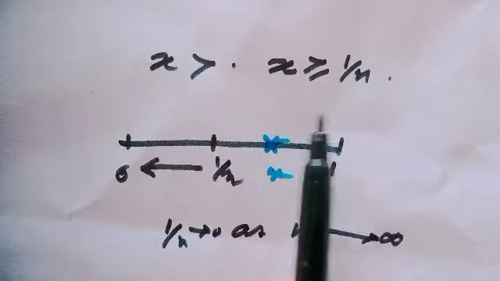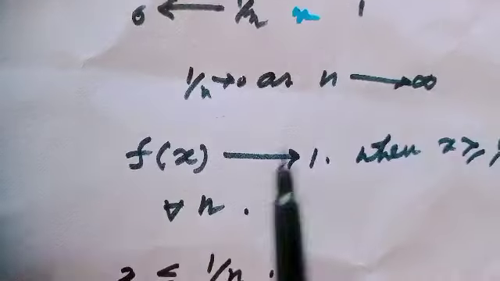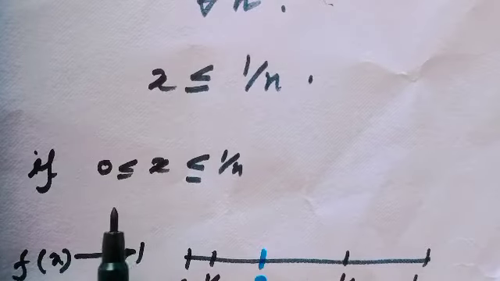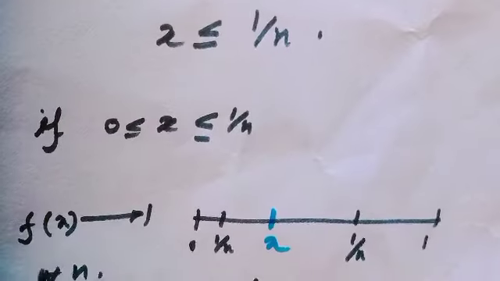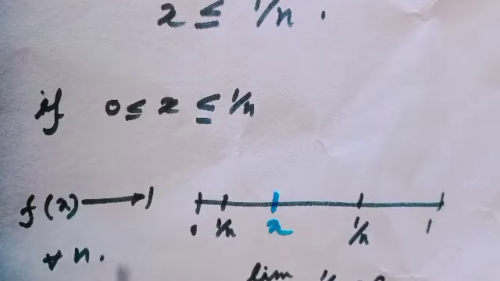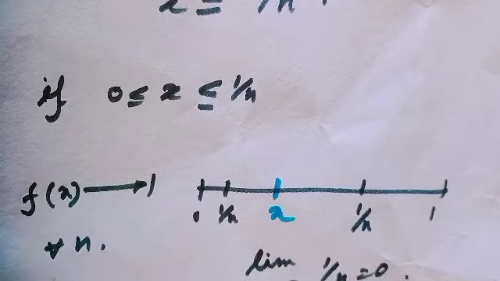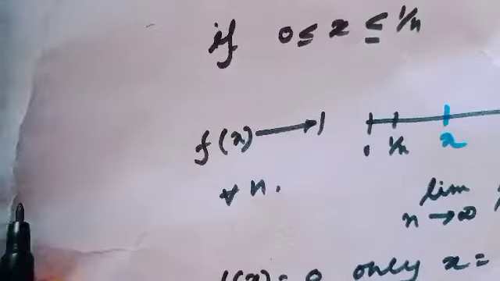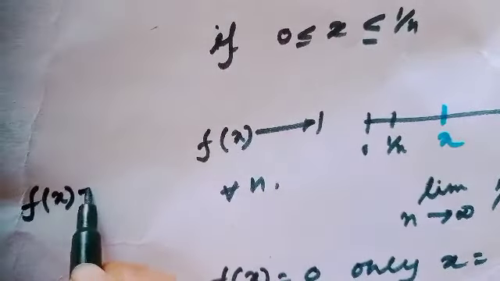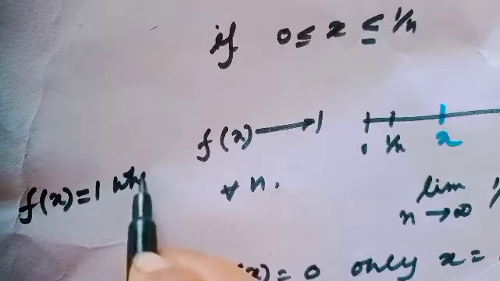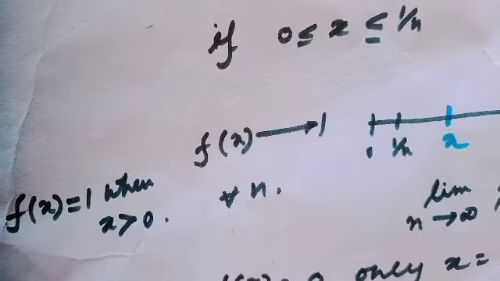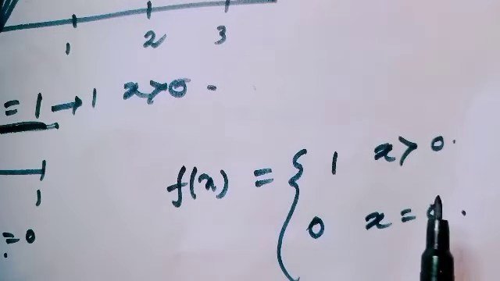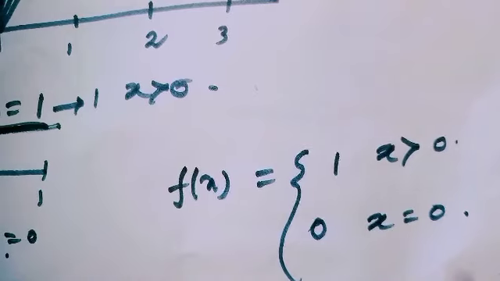Since when x is greater than or equal to 1 over n, the function f(x) tends to 1, and also when x lies between 0 and 1 over n, the function f(x) tends to 1 for all n. Therefore the limit f(x) equals 1 when x is greater than 0. Therefore the limit function would be f(x) equal to 1 when x is greater than 0 and 0 when x equals 0.